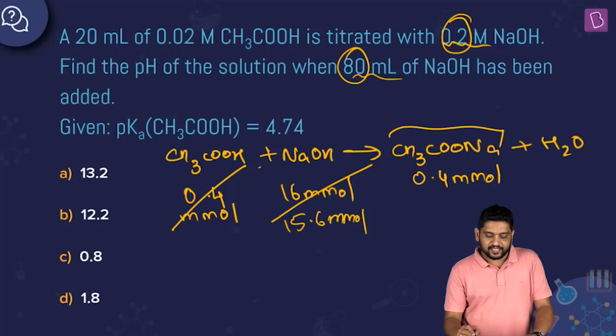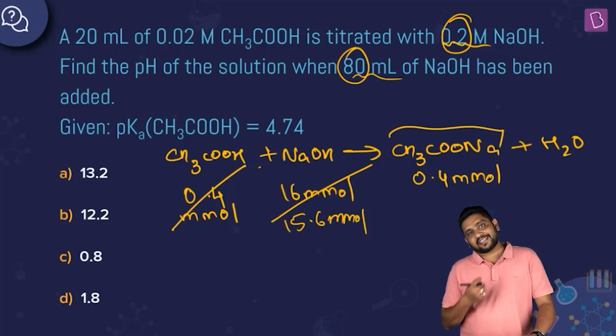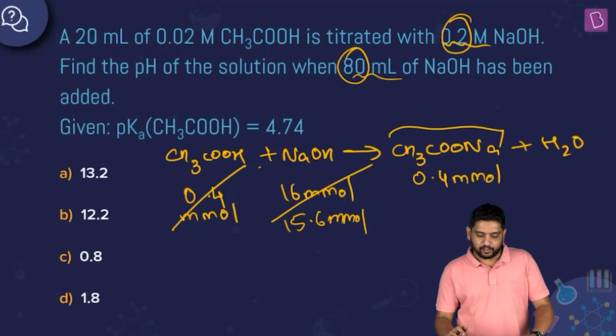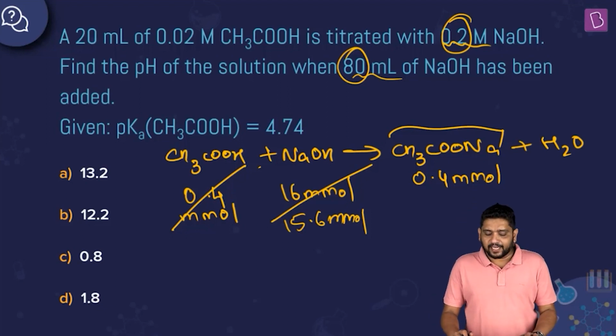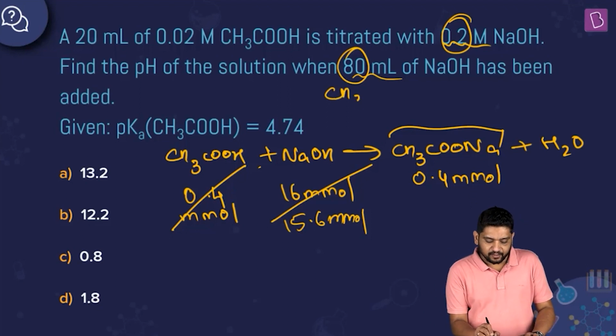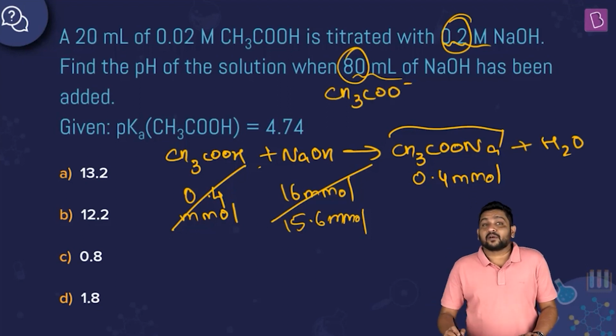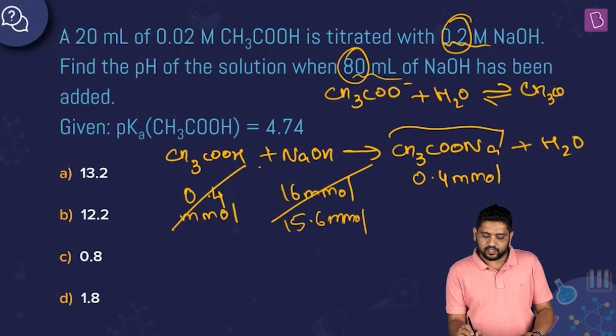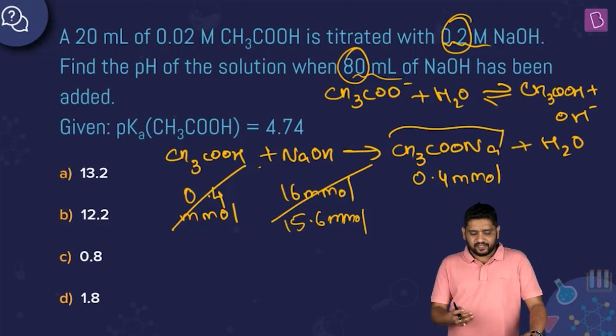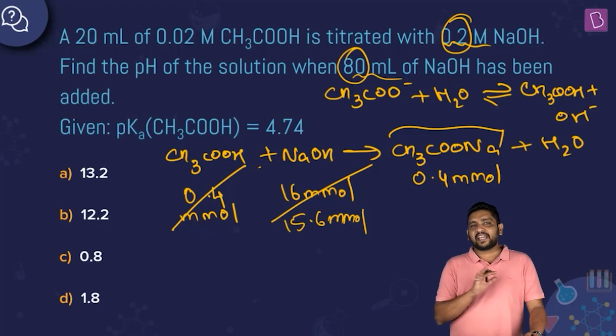Now, sodium acetate is a salt where salt hydrolysis can take place. This is a weak acid strong base salt, so it will turn out to be a basic solution. We know how to find pH if this was alone present in the solution. But think about the hydrolysis of the ion. The reaction is CH3COO minus plus H2O giving CH3COOH plus OH minus. This is an equilibrium and does not happen a lot. The equilibrium constant Kh is Kw by Ka, a very small value.